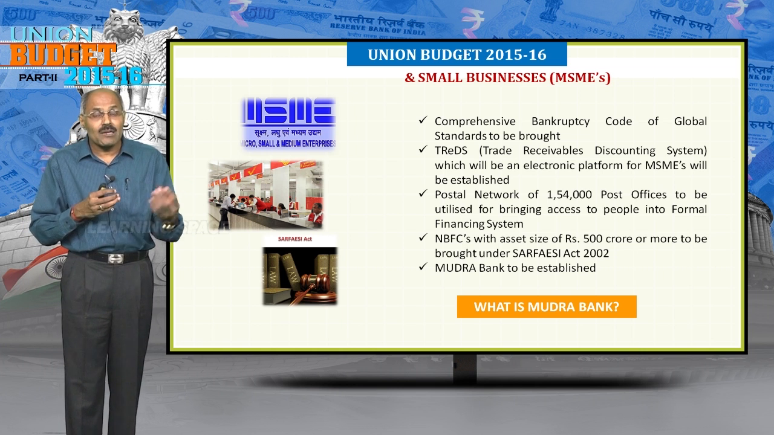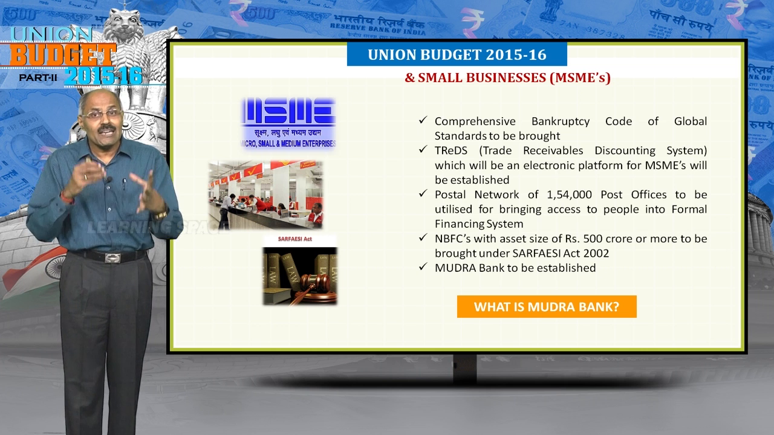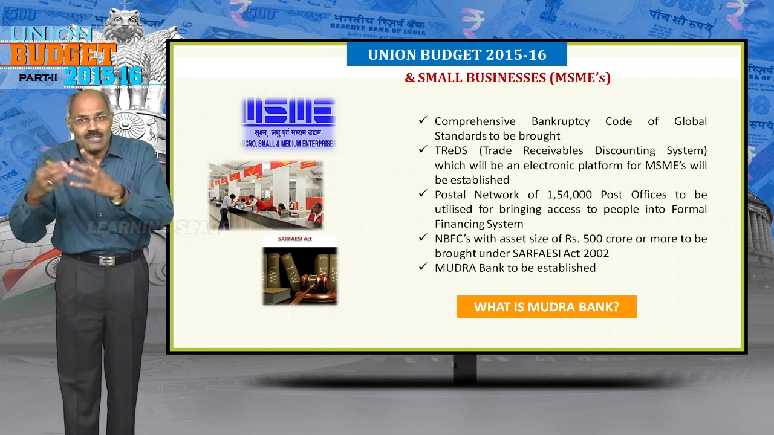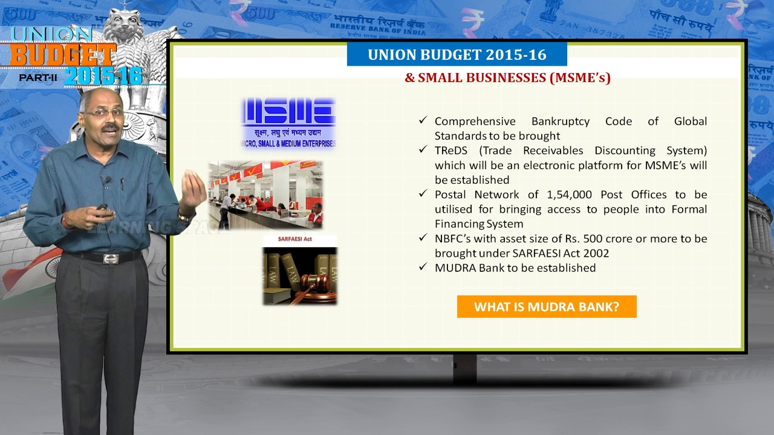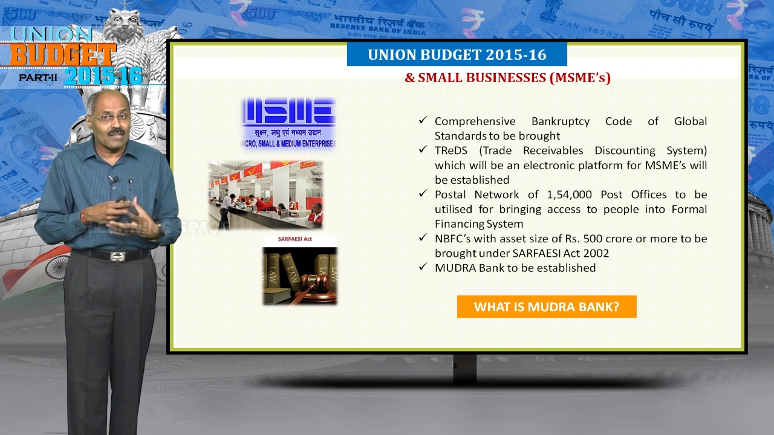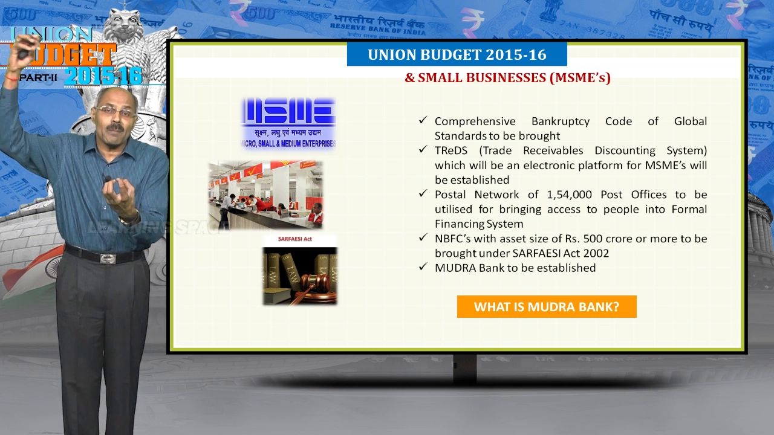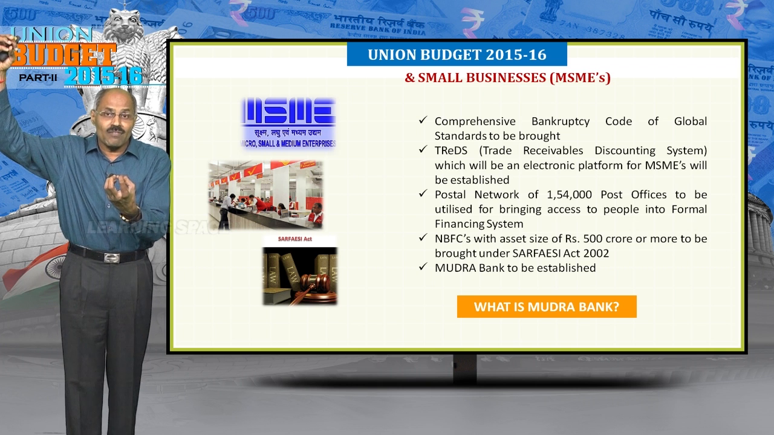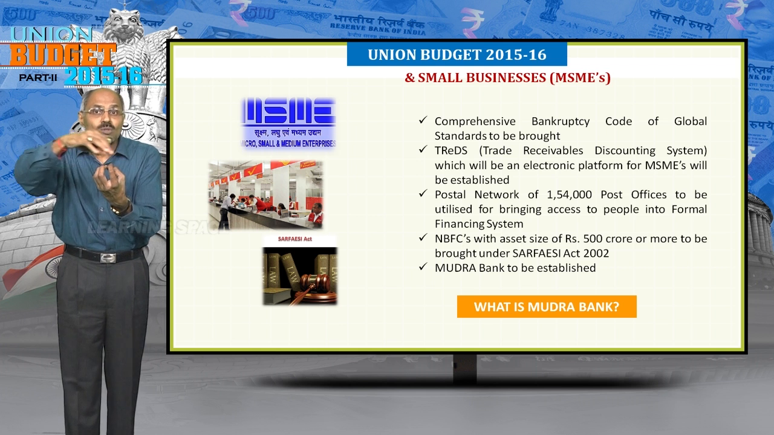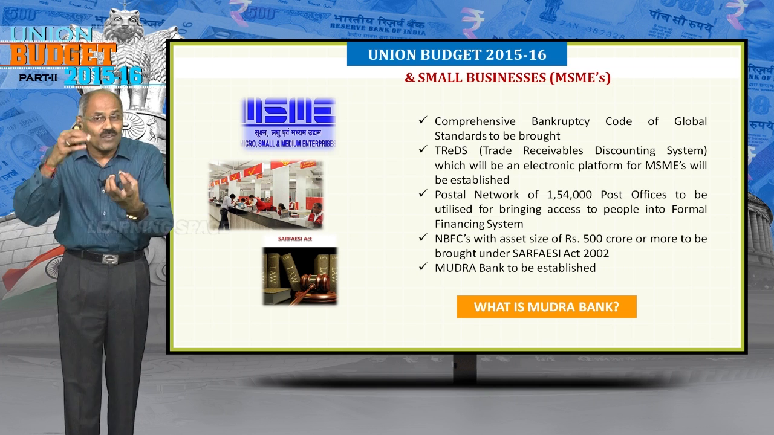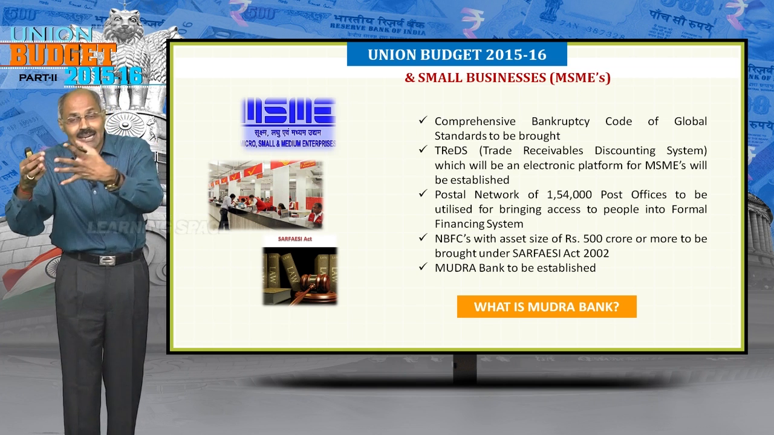MSMEs, micro, small and medium enterprises, many times suffer due to several constraints. To remove those constraints, government has taken so many steps. One such step is Trade Receivables Discounting System, otherwise known as TREDS. That means if a small company is selling its product to a big company, instead of waiting for the money to come from that big company, they will have other sources of receiving part of the payment through the banking system or financial system. That is known as TREDS.